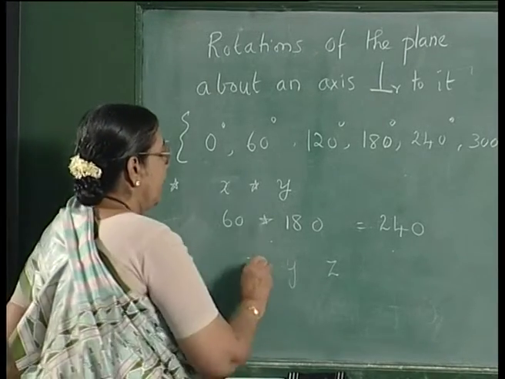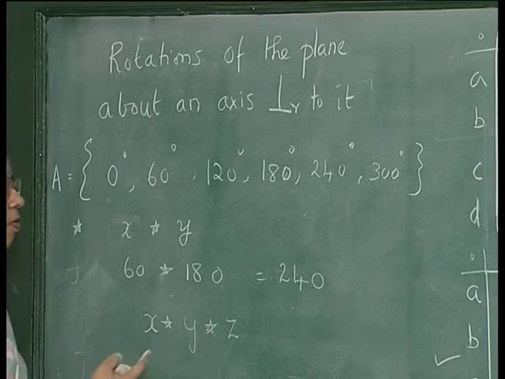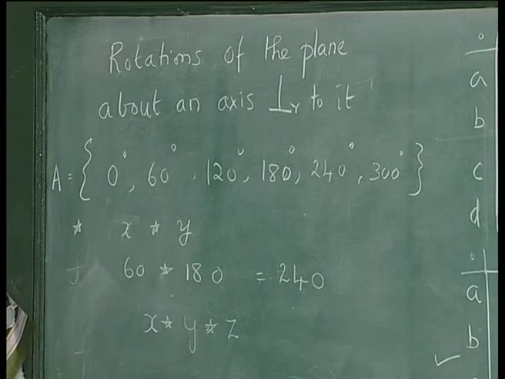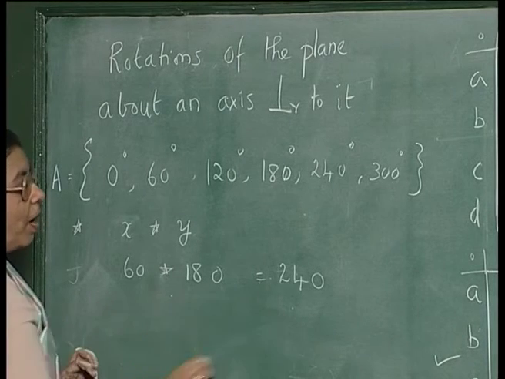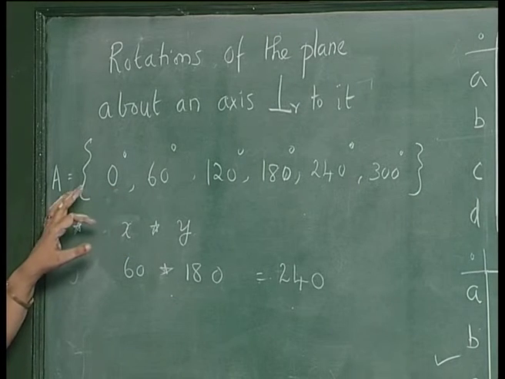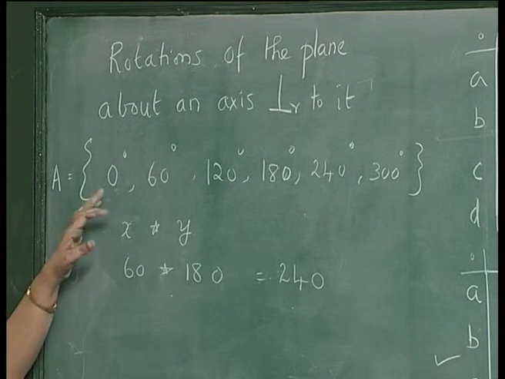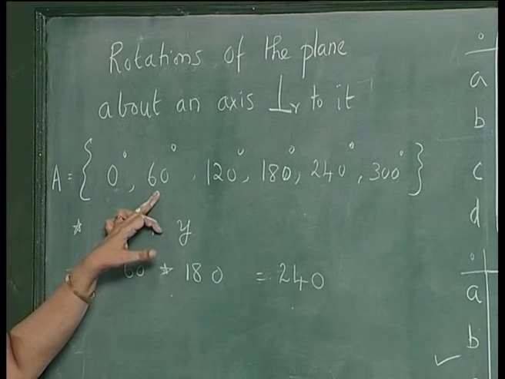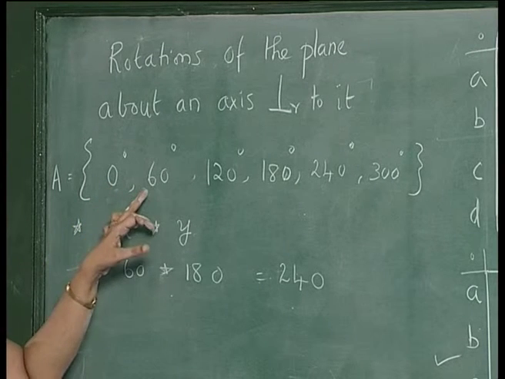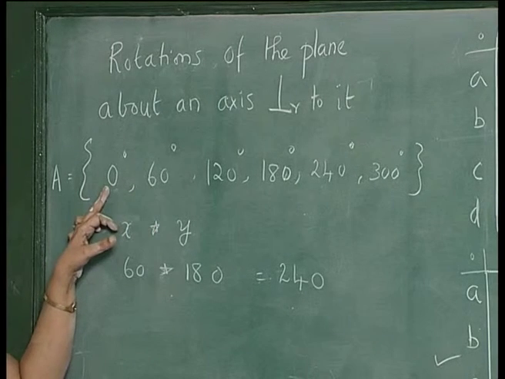In essence, x star y star z would represent rotation through an angle represented by x plus y plus z, and if it exceeds 360 degrees, you have to subtract 360 degrees, that is all. So the associative property holds. What is the identity element? This is the identity element. Whenever you rotate through 0, no change takes place. So if you rotate through 0 and then 60, it will be essentially 60. If you rotate through 60 degrees and then 0 degrees, that is essentially rotating through 60 degrees only. So this is the identity element.